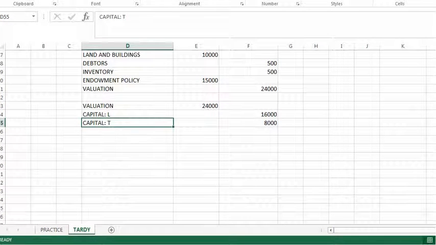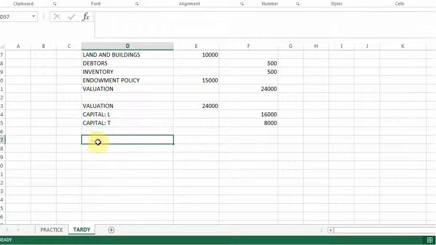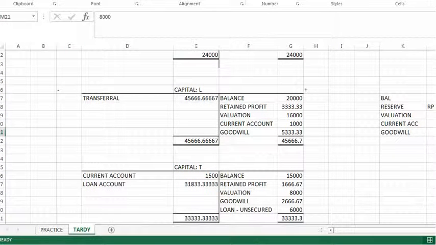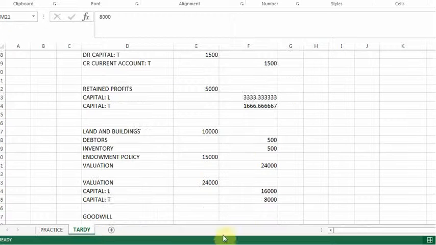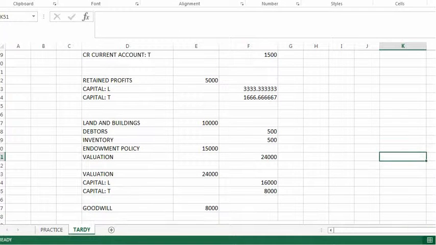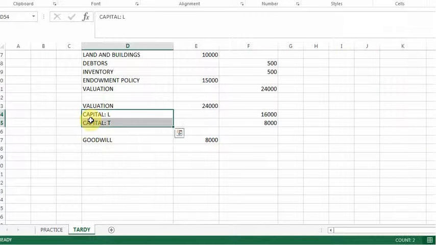The next thing we need to do is recognize the goodwill. So I'm going to say goodwill is an asset, so I create or I increase the goodwill. I believe the difference in goodwill was 8,000, the increase. So I debit the goodwill. And again, I need to share it among my partners' capital accounts.